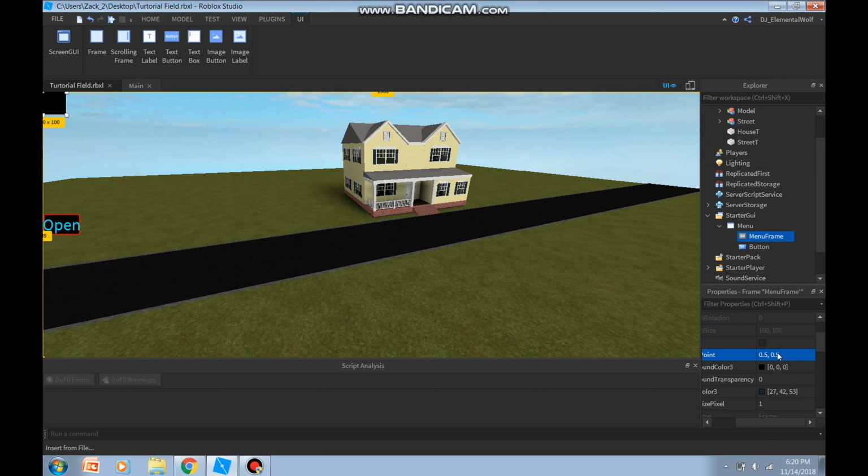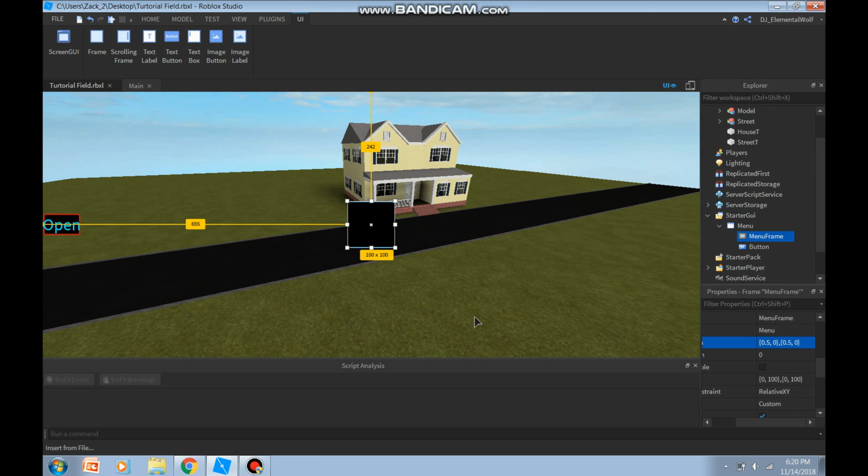The anchor point I wouldn't use unless you know how to use it. So basically, the 0.5 to 0.5 anchor point sets it to the exact center. In the position, I like to center it to the screen. You'll just take 0.5 by 0 for both the X and Y. There you go. Now it's centered to the middle.